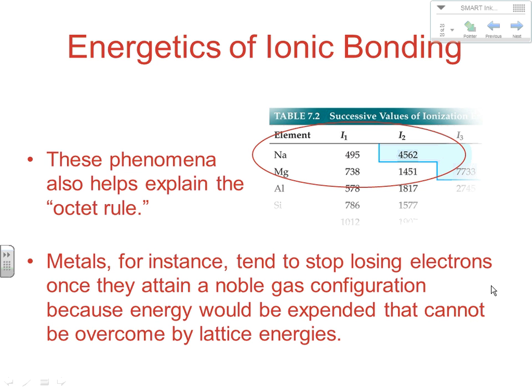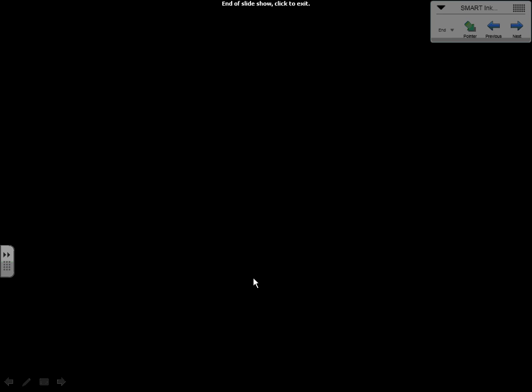Well, when you look at it from the actual processes, because you don't form an ion in a vacuum, that electron has to go somewhere else, so it's typically going to some other non-metal. When you look at any of those situations, you'll always see why it is going to stop when it reaches a certain ionization stage, because it's just too cost prohibitive and there's not enough energy coming back through our lattice energy to overcome that huge increase that another ionization would cause. So really, the phenomenon of the octet rule is related to the discussion we've just had. And that ends our notes.